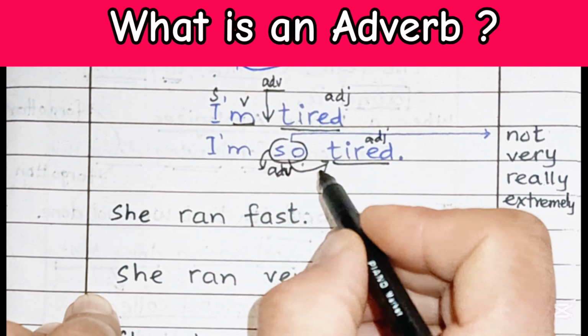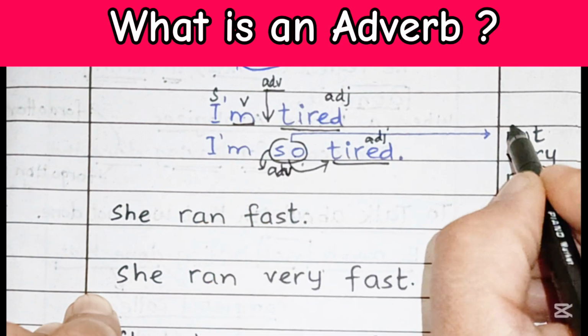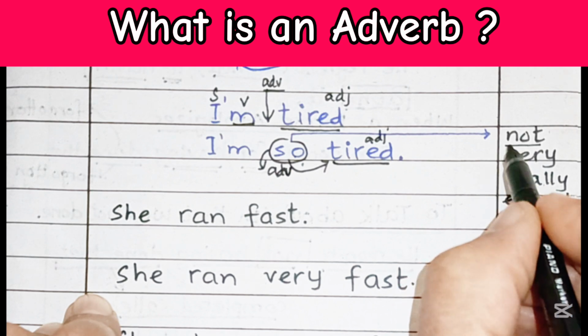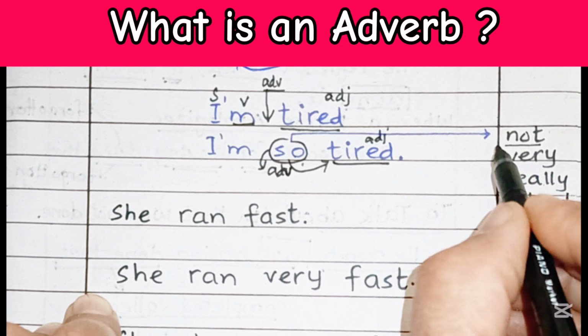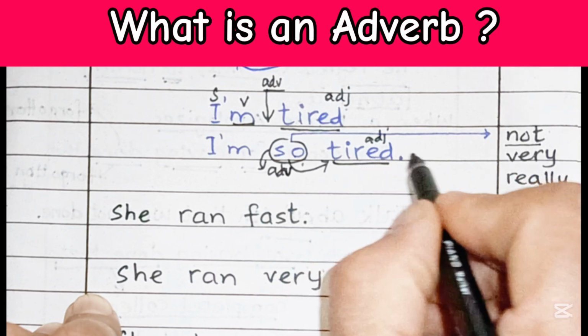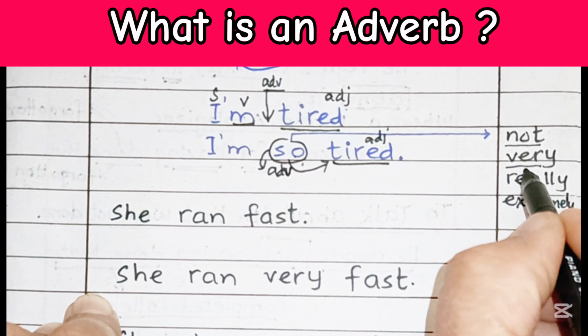Or we can say I am not tired. Instead of so, we can put I am not tired. The word not is an adverb. It gives us information about the adjective, that is tired. Or we can say I am very tired.